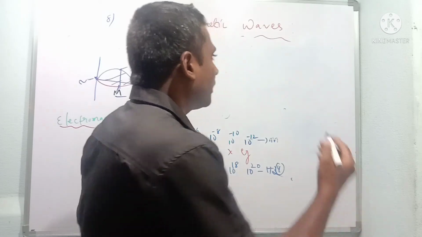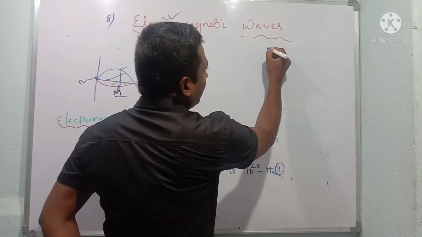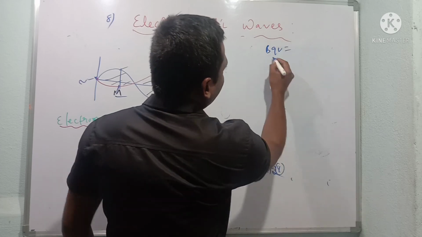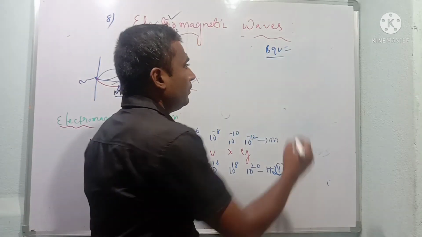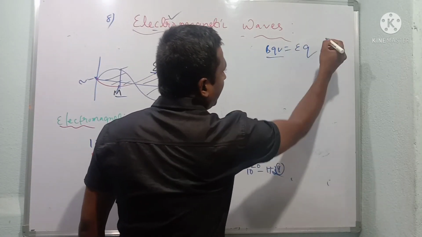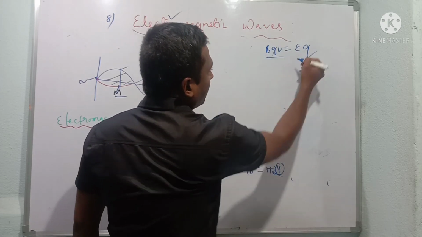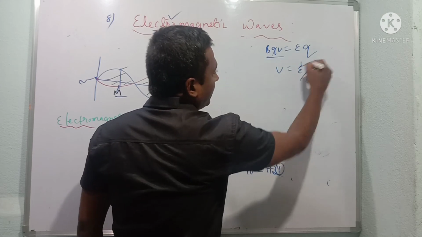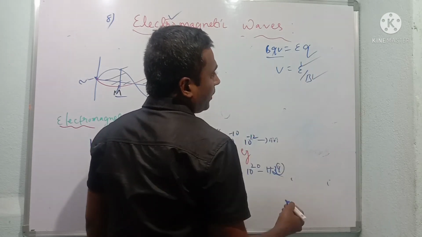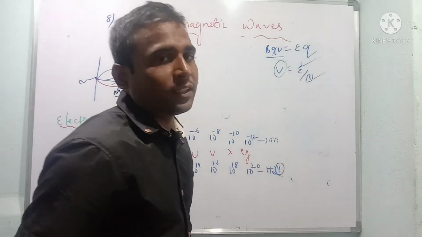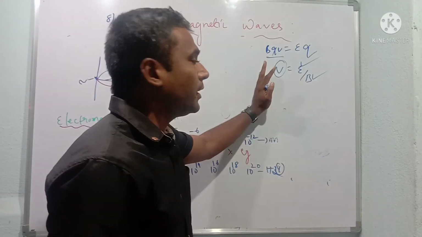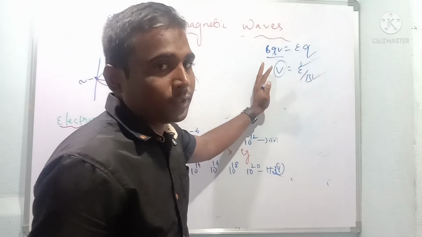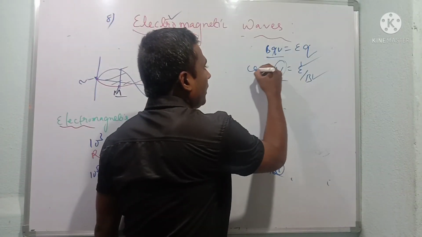The magnetic force is BQV and the electric force is EQ. So Q cancels, and V is equal to E divided by B. E is the electric field, B is the magnetic field, and V is the velocity of the charged particles, or the velocity of the electromagnetic waves. Very important, this formula also.